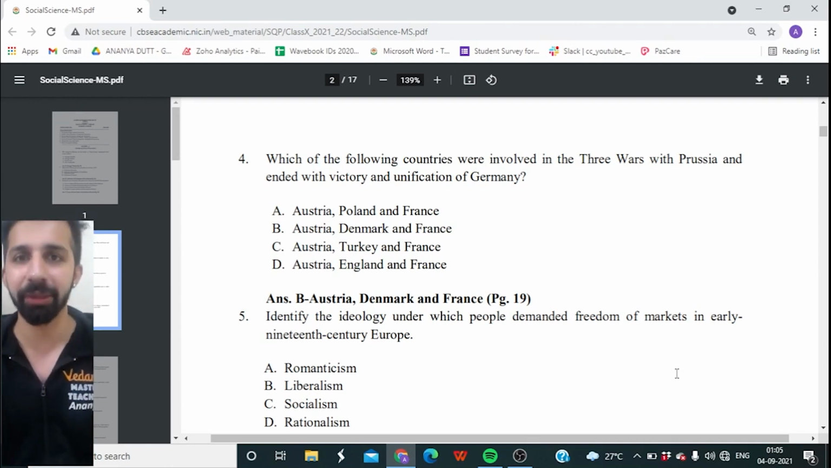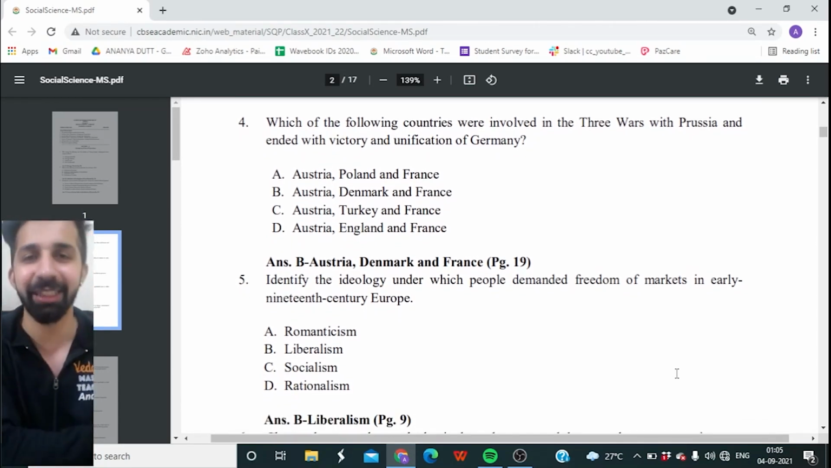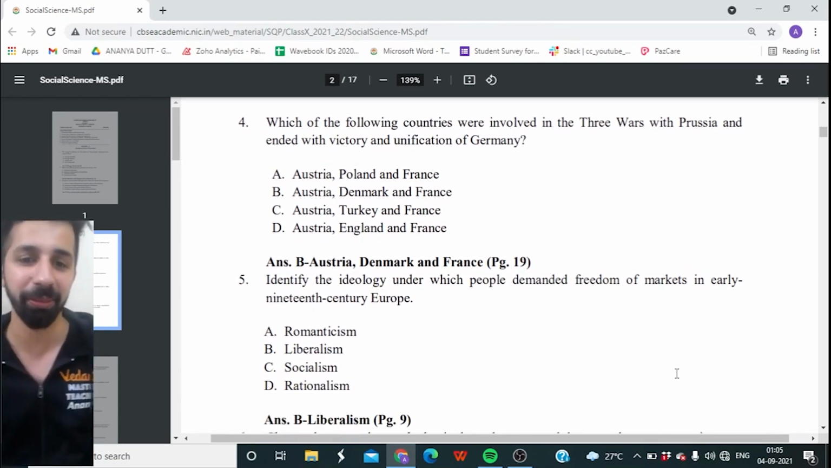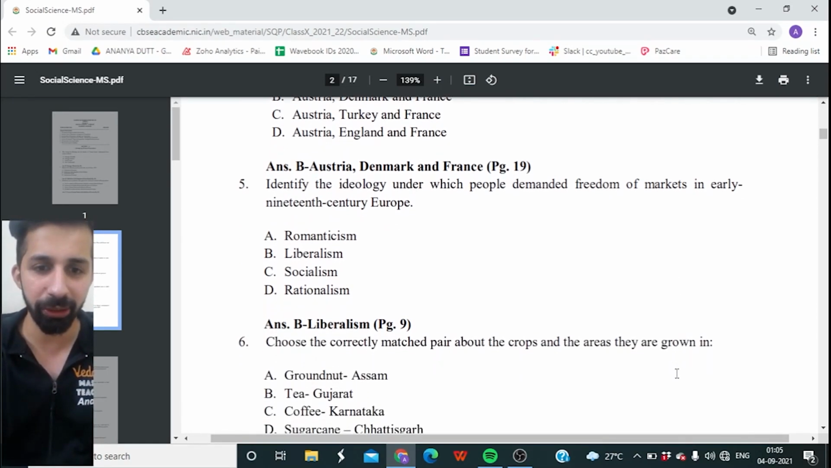So which is the right answer? Let's have a look. And the right answer is, yes, option B liberalism. Guys, liberalism means freedom. Okay, freedom of market. Next one, sixth one on your screen.